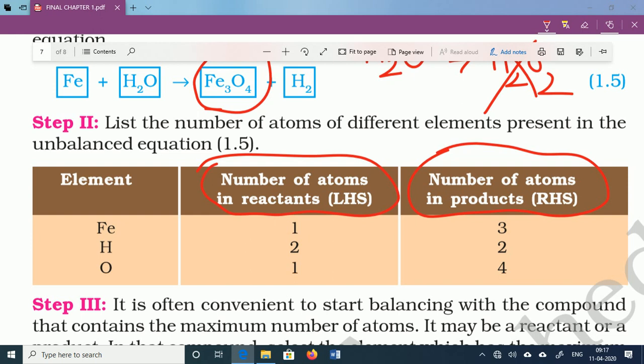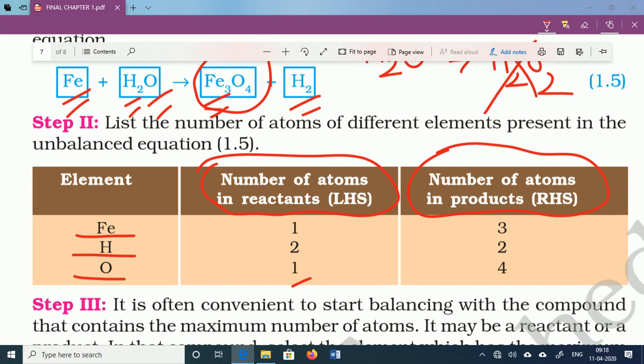Here only 3 atoms are involved: Fe, hydrogen, and O. The Fe number on the left-hand side is 1 and on the right-hand side is 3. Hydrogen is 2 on the left and again 2 on the right. Oxygen is 1 on the left and 4 on the right. So the numbers are identified.